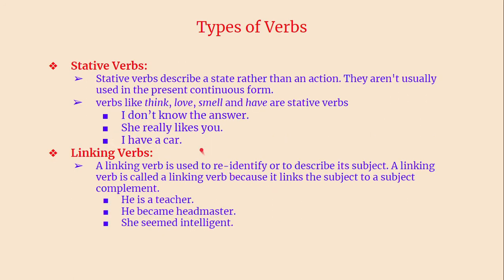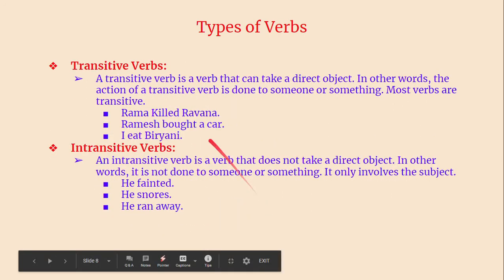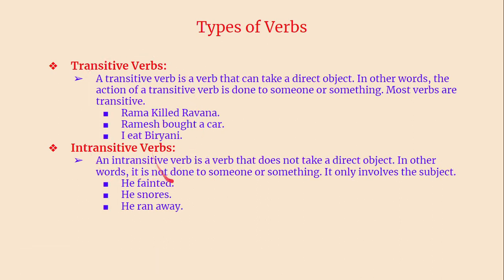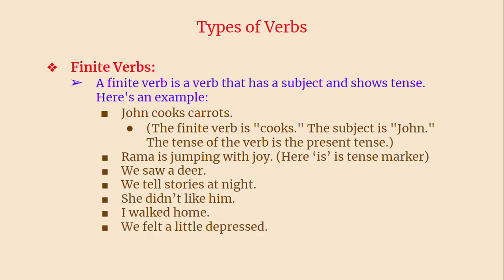Then we have stative verbs and linking verbs. Then we have transitive verbs and intransitive verbs. These become important while using passive voice. Only transitive verbs take passive voice, and intransitive verbs don't take passive voice. This is a very important thing that we should learn. Then we also tried to understand what is a finite verb and how a sentence can be determined in which tense it is.